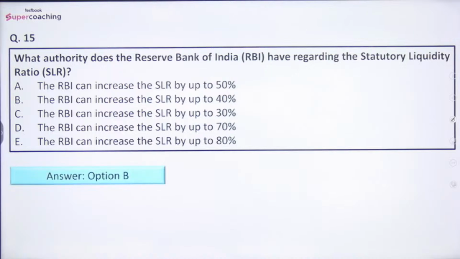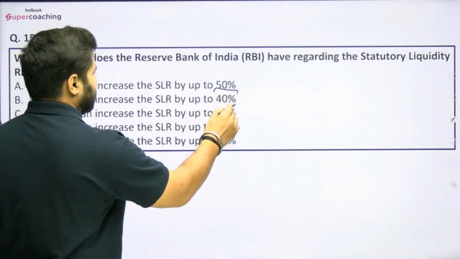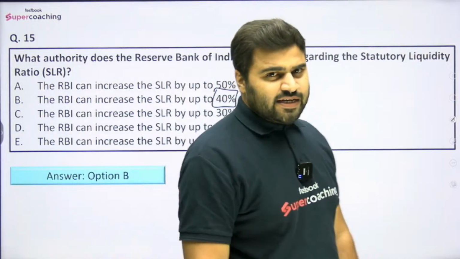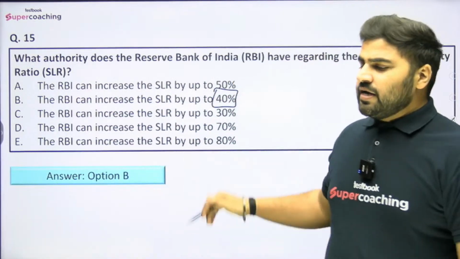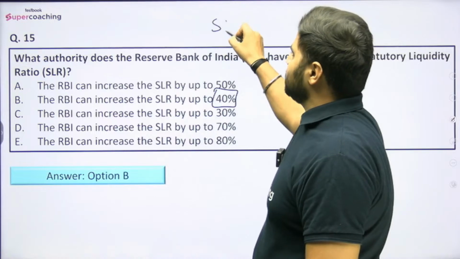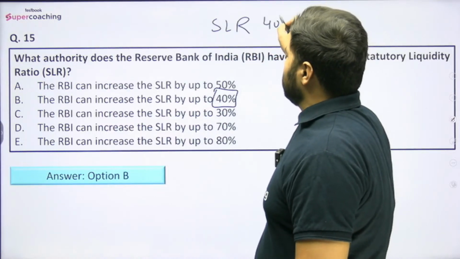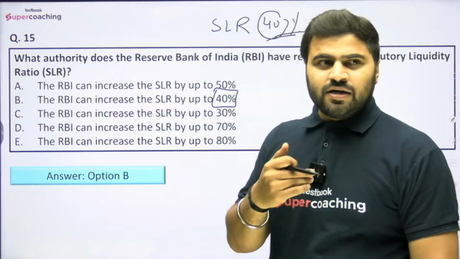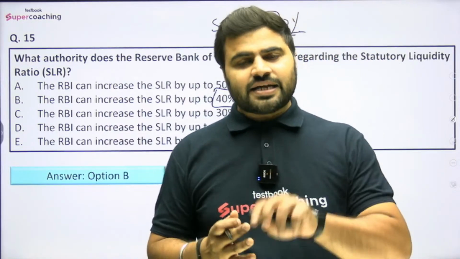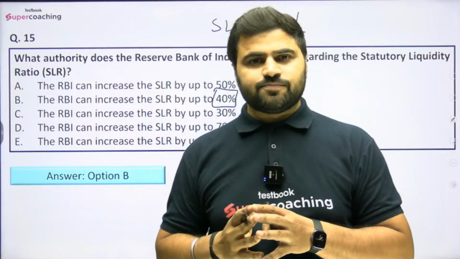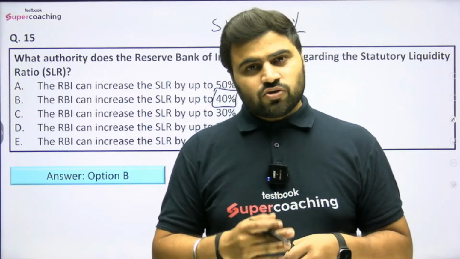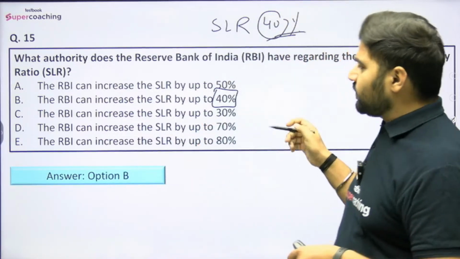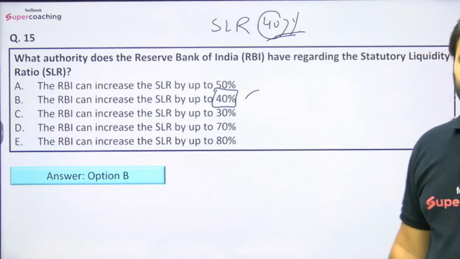So right answer would be option number B, that is RBI can increase the SLR by up to 40%. ठीक है, तो maximum RBI can increase by up to 40%. तो यहाँ पे RBI क्या बोल सकती है, that is SLR is 40%. ठीक है, इसका मतलब है कि now banks have to keep with themselves 40% of the net demand and time liabilities that they cannot use to lend it to the public, right? उनको फ्रीज करके रखना पड़ेगा. So यहाँ पे that is maximum can be 40% by the Reserve Bank of India.